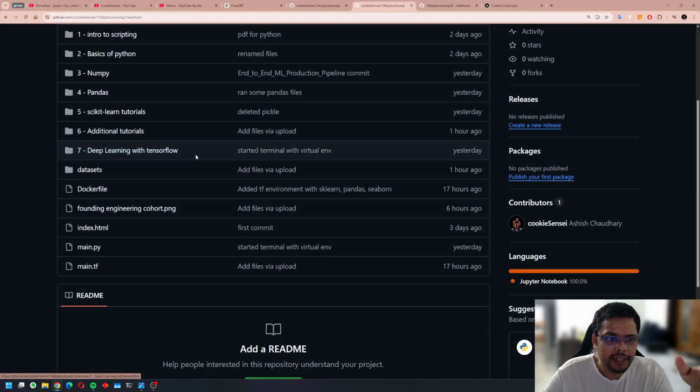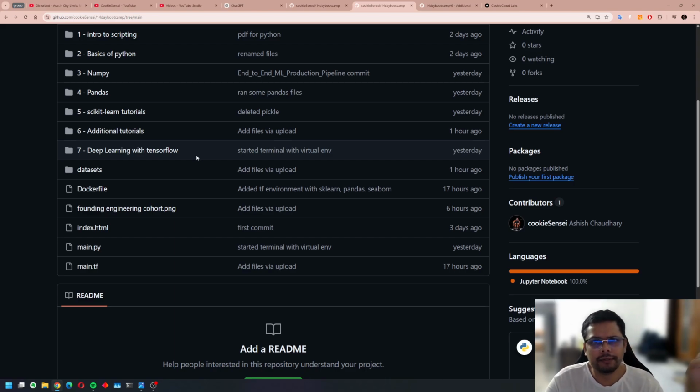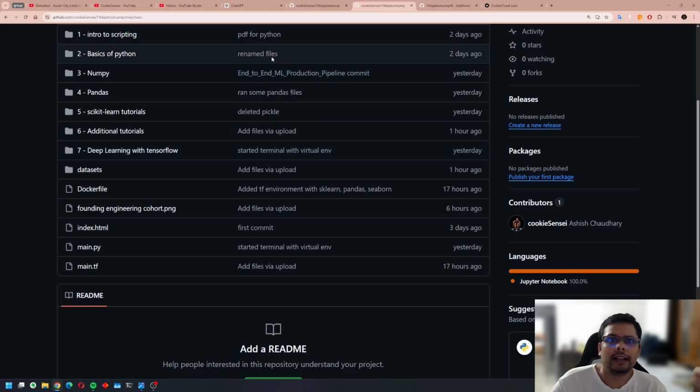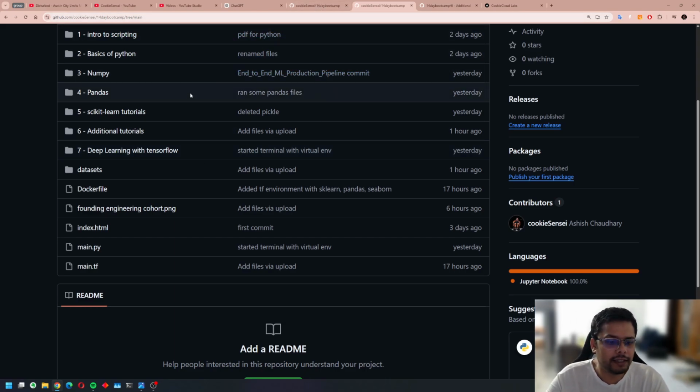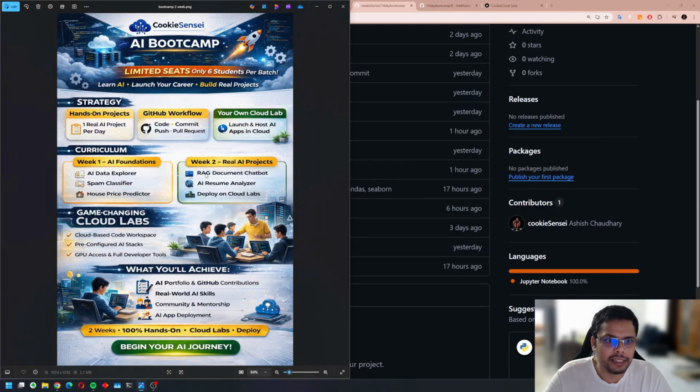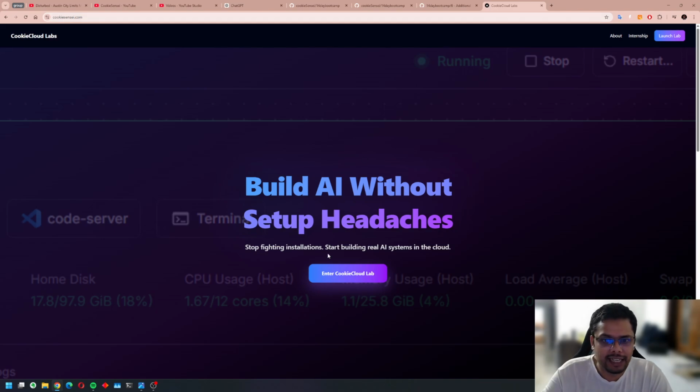Day seven will be deep learning, very basic deep learning, a little bit of computer vision, a little bit of natural language processing. And in the second week, we will be doing some AI projects. And one of those AI projects would be your RAG chatbot and AI resume analyzer. That said, let's get into the labs.